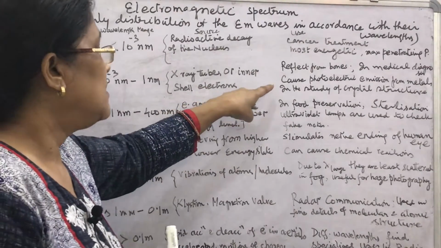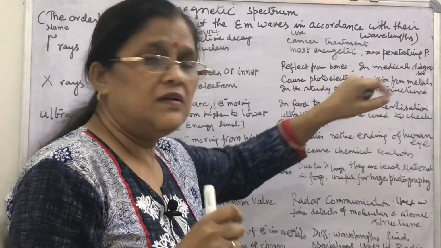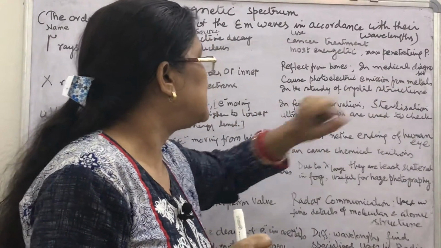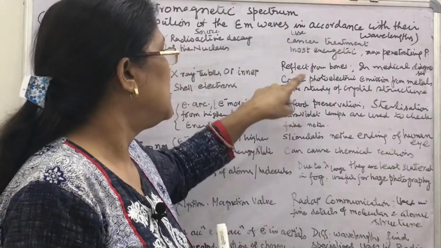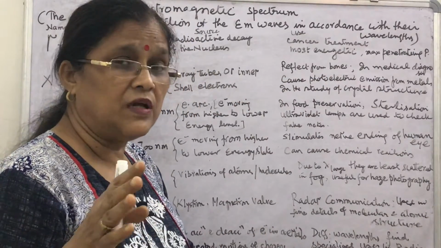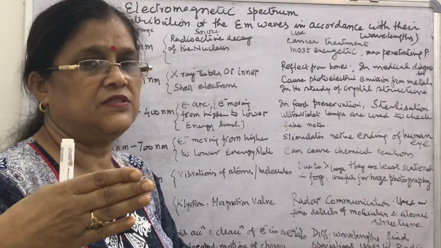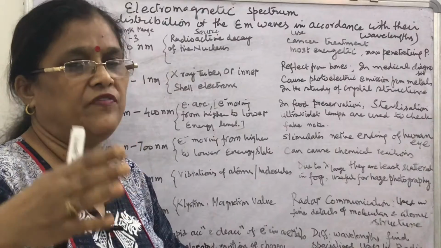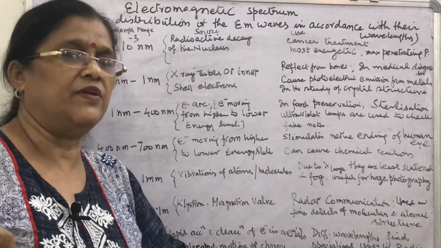They are used in medical diagnosis and in the study of crystal structure. They cause photoelectric emission from metals and are reflected from bones. X-rays also have large penetrating power. They can penetrate the flesh but not the bones. So the bones are reflected. You must have seen the X-ray film.